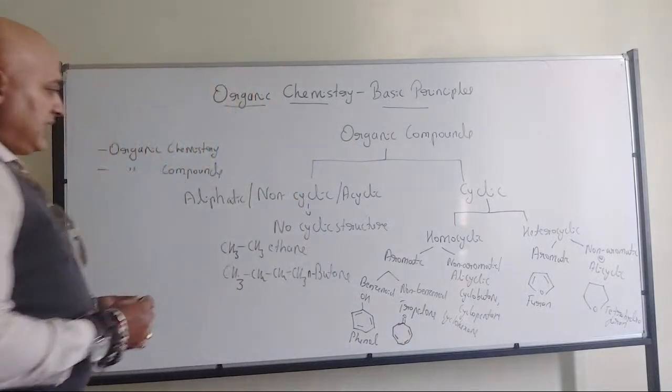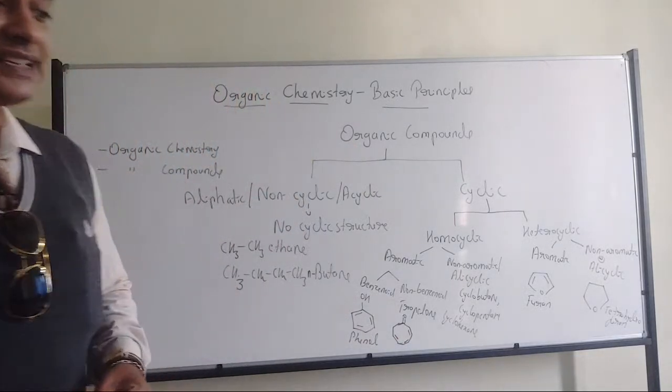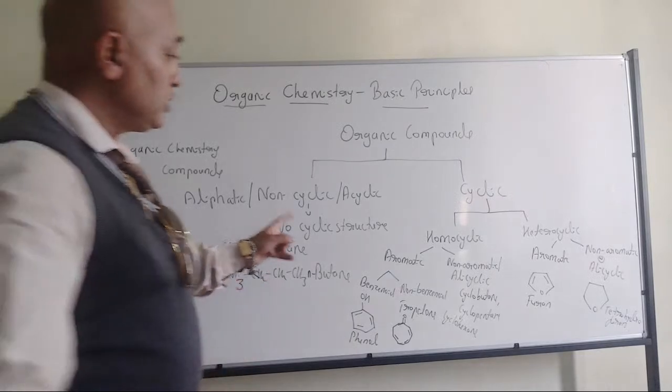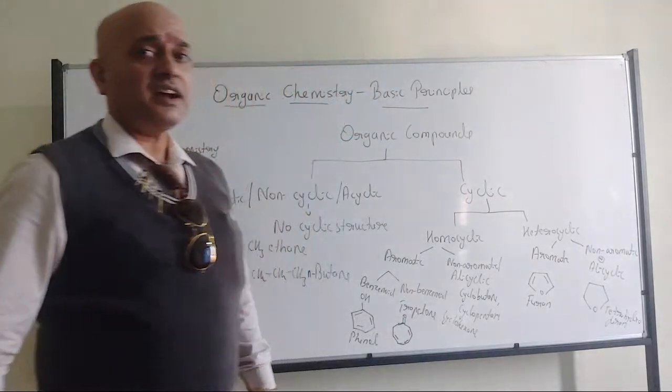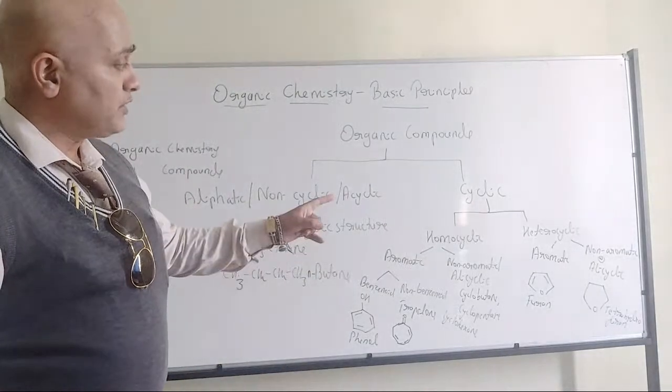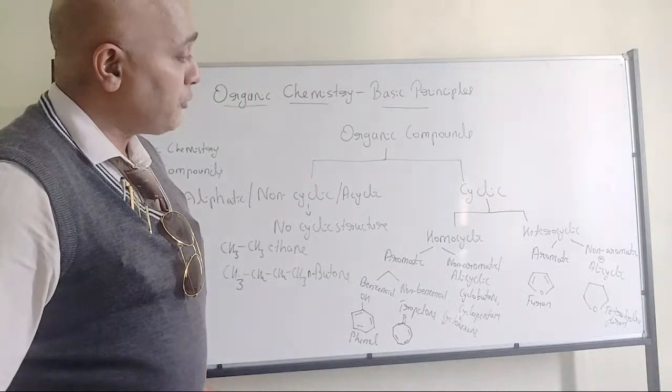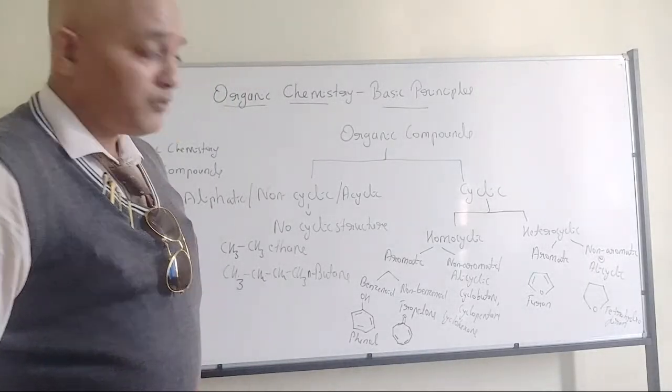That's why we have tropolone, which is an example for a non-benzenoid aromatic organic compound. Now on the other side, we have the heterocyclic compounds, where the aromatic one can be furan,